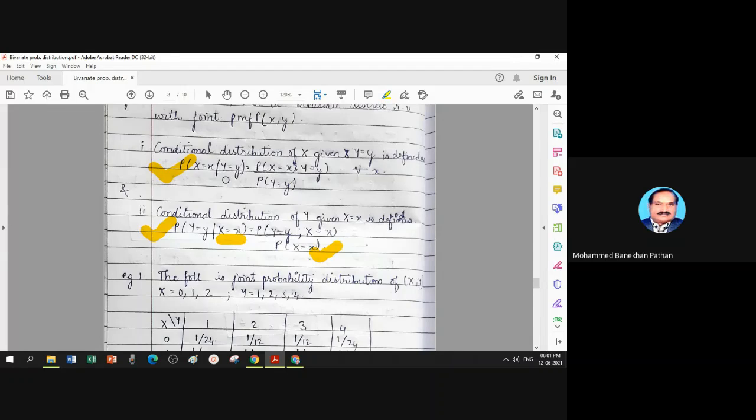So that is the concept of conditional distribution, conditional probability of one variable with knowledge of the other variable. On the basis of this theoretical topic, we will try to solve some numerical problems that I will take in the coming week's lectures. Today I will stop at this stage.